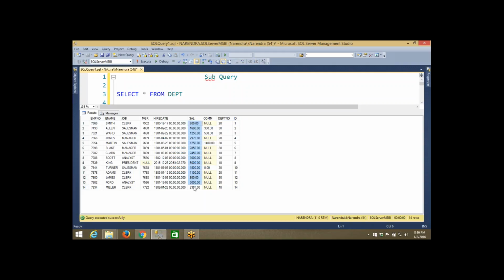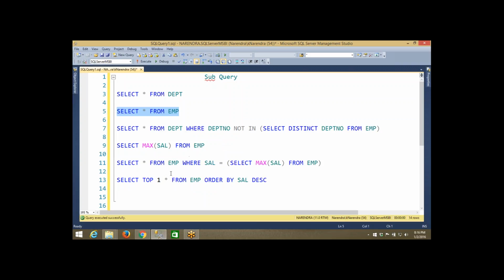Look at this. What is the second highest salary? 3000. Okay, so now I want to see the employee details of those who are getting the second highest salary. I don't want to see the second highest salary; I want to see the person who is getting the second highest salary. The reason I'm explaining this scenario is that top will not always work. You have to write subqueries. In a few cases, you have to depend only on subqueries.